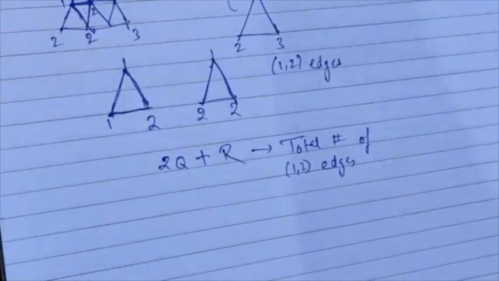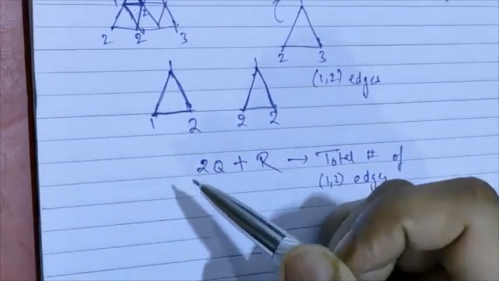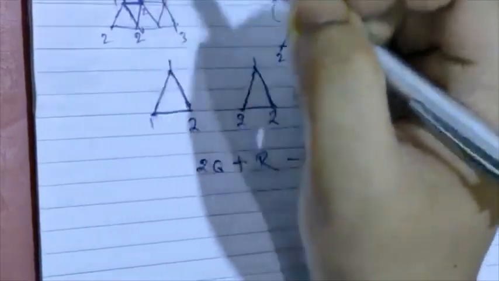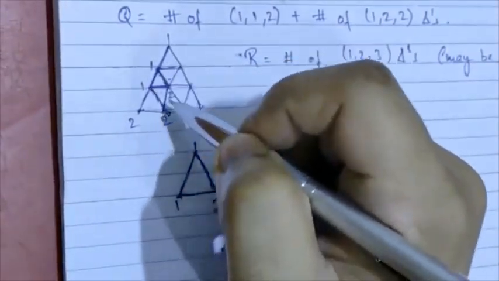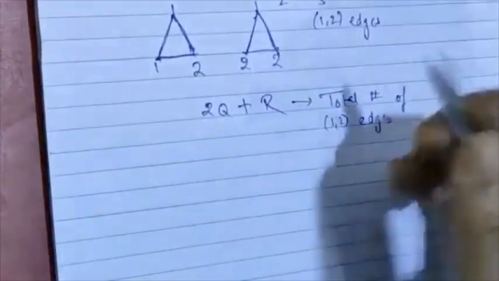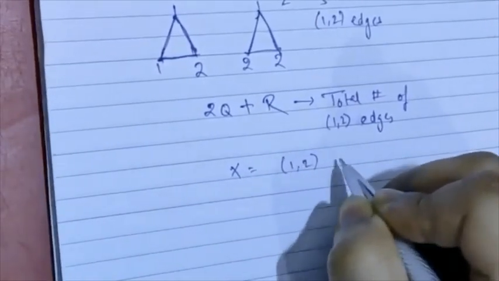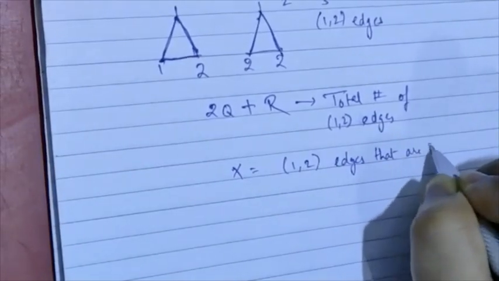Let me remind you, we have counted the 1, 2 edges by moving over all of the baby triangles. So let's just have X denote the number of 1, 2 edges that are in the interior.